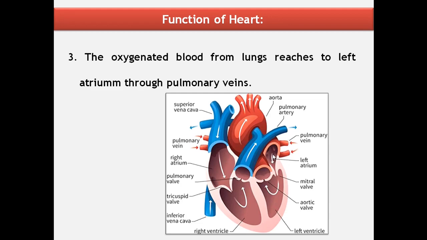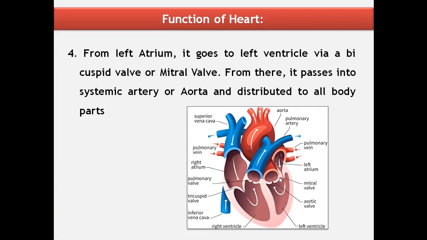From the left atrium, it goes to the left ventricle via the bicuspid valve or mitral valve. From there, it passes into the systemic artery or aorta and is distributed to all the parts of the body. The systemic artery divides into many arterioles, that means many branches, and distributes oxygen to each and every cell of the body via blood.